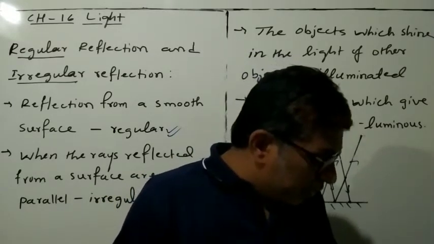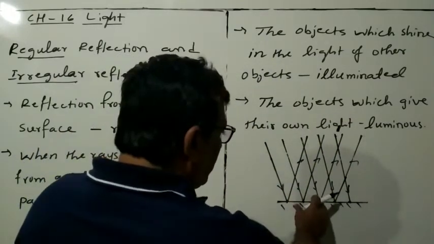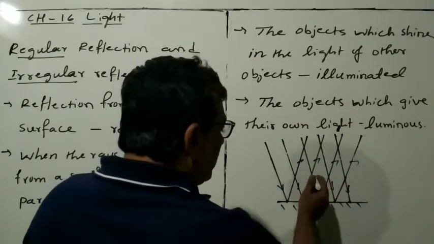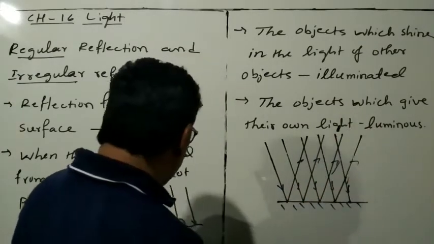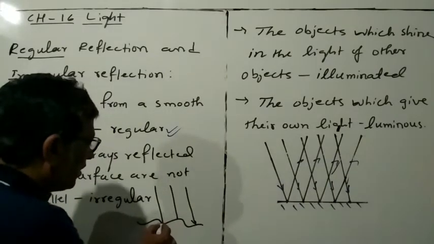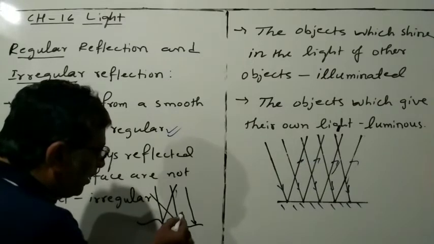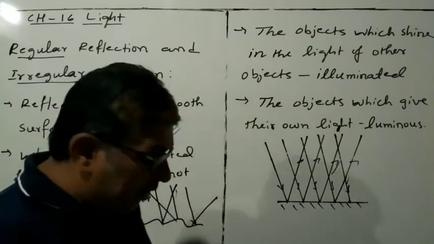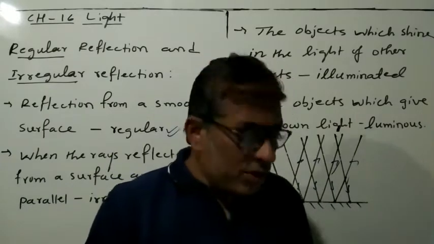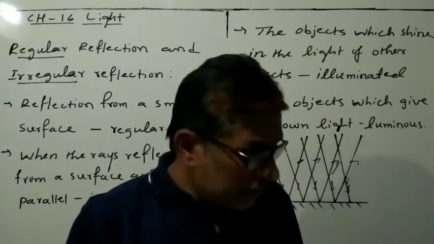Here you see that this is the plane mirror and the rays are parallel, and the reflected rays are all parallel. But in the irregular surface, the rays will move like this, and this ray will be like this, and this ray will be like this. So you will not see parallel rays. What do you observe? The rays are reflected in different directions.